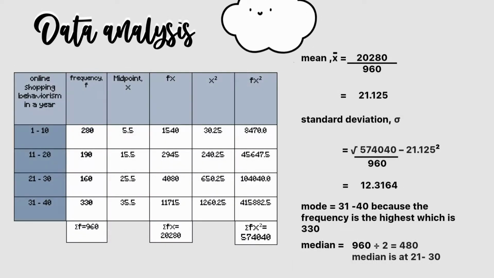For data analysis, the mean uses the formula sum of fx over sum of f, and we get 21.125. Next, the standard deviation, root of sum of fx squared over sum of f. Then we get 12.3164. After that, the mode is 31 till 40 because the frequency is highest, which is 330. Lastly, the median is 480, which is at 21 till 30.